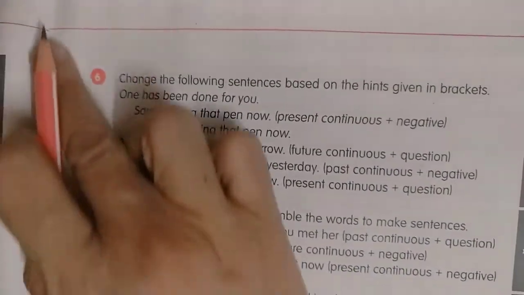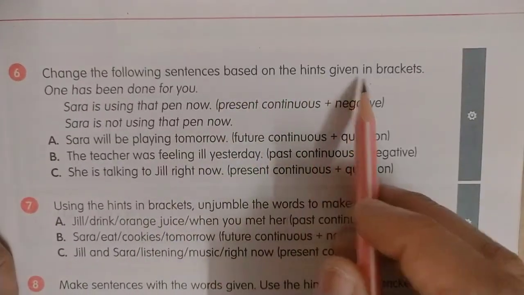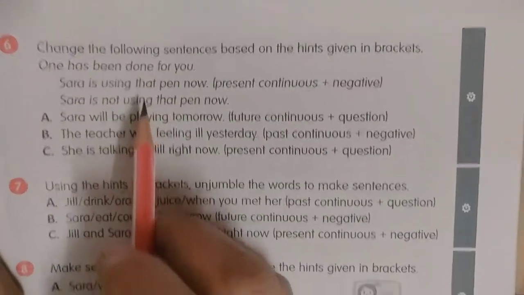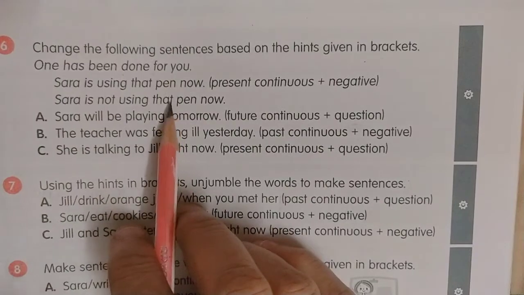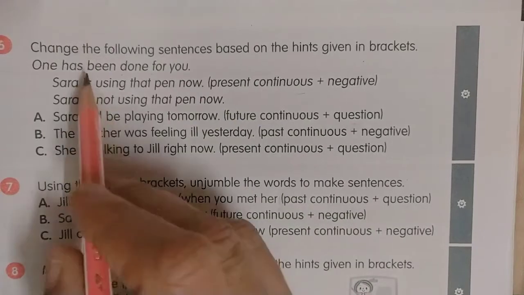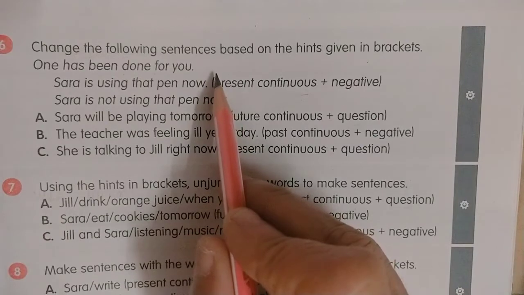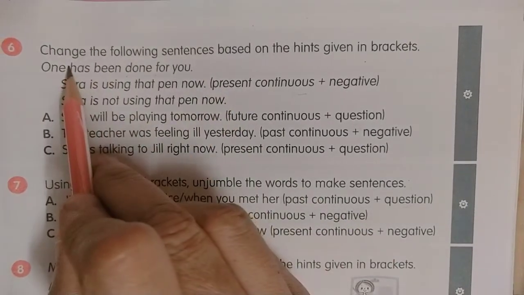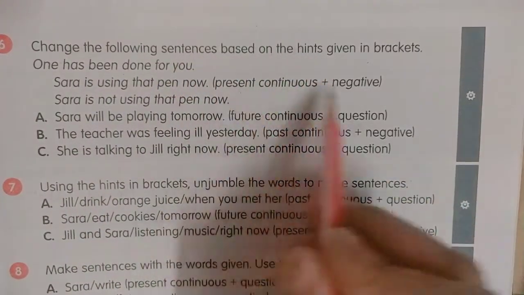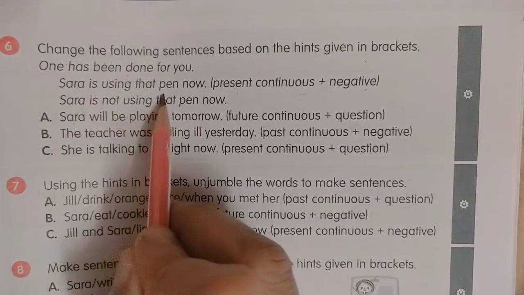In question number 6, students, change the following sentences based on the hints given in brackets. One has been done for you. Here one sentence is already done as a sample answer for you here. So coming to the sentence, Sarah is using that pen now. Here we have to change this sentence according to the instruction. Change the following sentence based on the hints. Hints are in the brackets. First sentence is that Sarah is using that pen now.